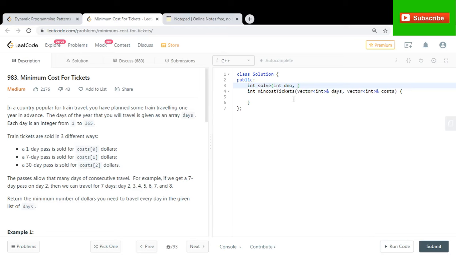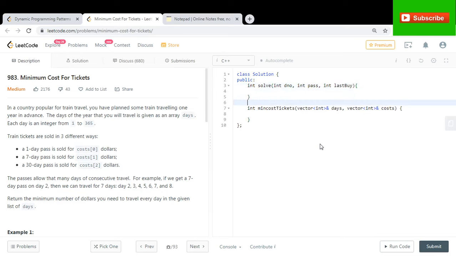So you have a variable int pass. What pass do you own? 0 means no pass, 1 means P1, 2 means P7, and 3 means P30. And when did you buy your last pass? Last buy. Cool. These variables are enough for you to come up with a recursive solution, and the solution is going to be something like this.